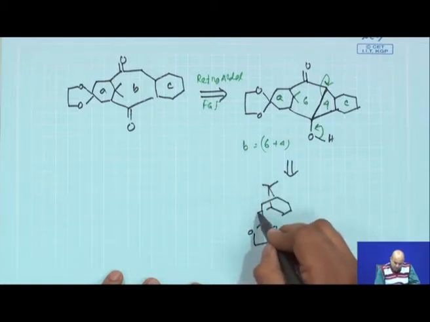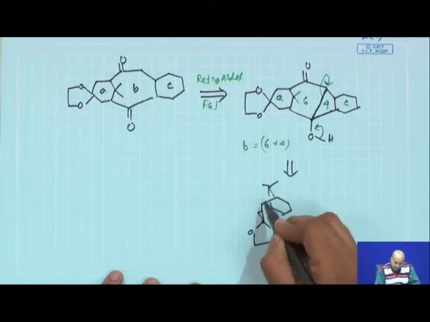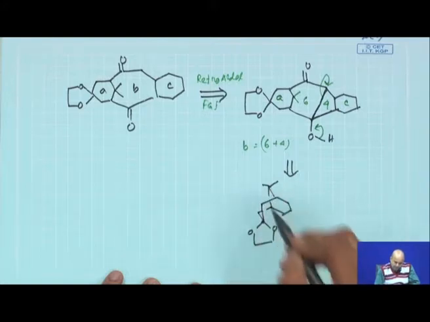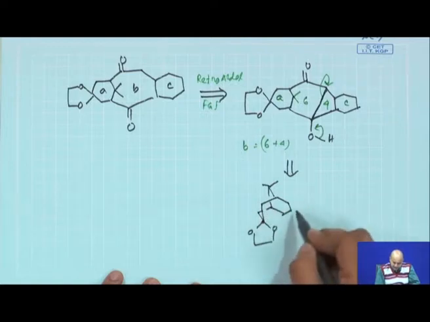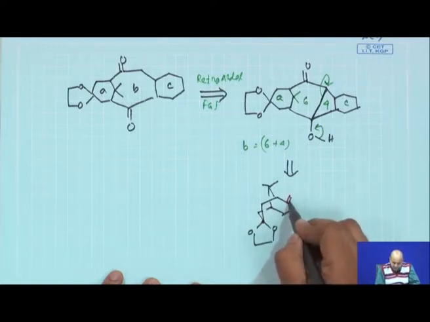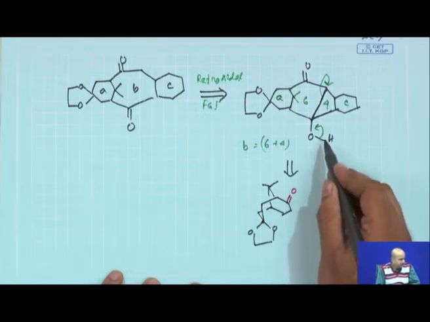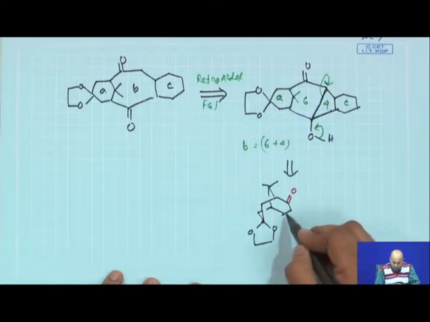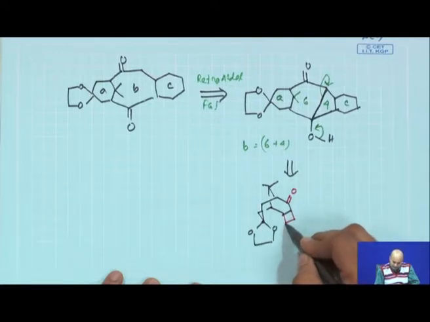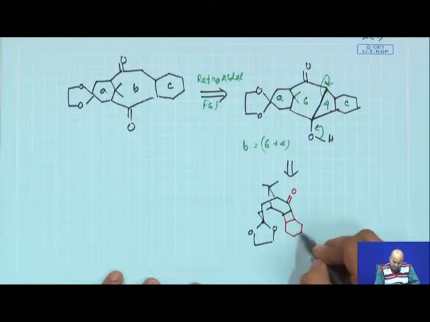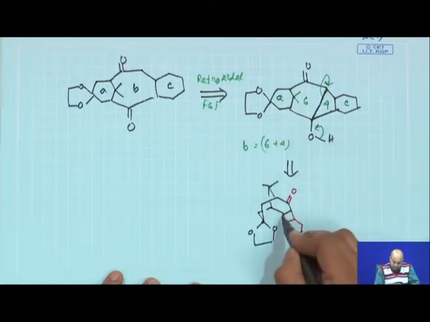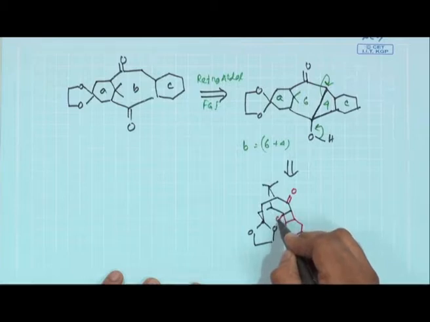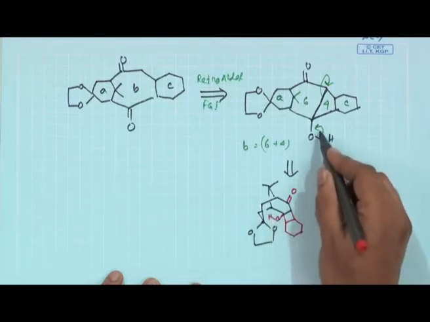So, 1, 2, 3, 4, 5, 6 basically makes the 6 member ring, and then you have to make the 6 member ring as well as this 4 member ring. So, now what I am trying to do, I put a 4 member ring here, and here I am fusing the 6 member ring. So, this structure is nothing but the structure which you have earlier drawn, this one.